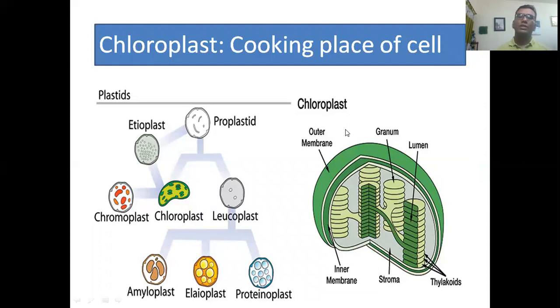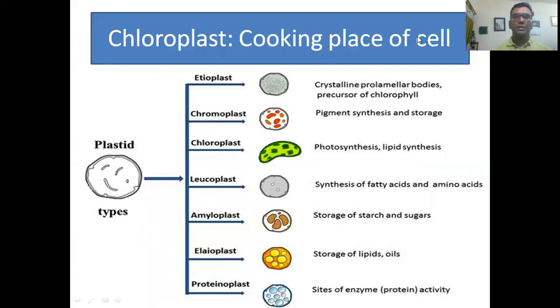That's why it is called the cooking place of the cell, because as in our kitchen, by cooking we can prepare our food. Like that, here plants and animals or living bodies produce their food. That's why it is called the cooking place or kitchen of the living body.